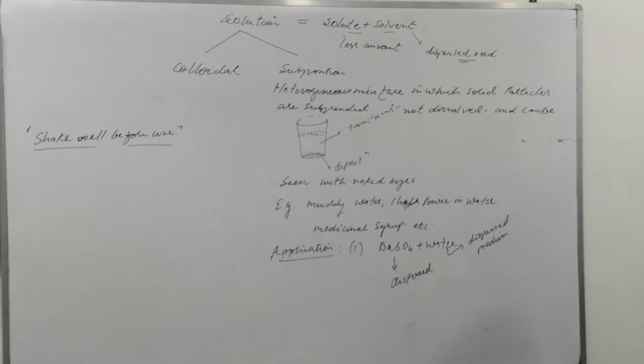Whenever we open a paint can, the solid is below and the liquid is above. We just need to shake it. The shopkeepers have a shaker machine. They shake it rapidly and the paint's solid particles get mixed into the liquid.